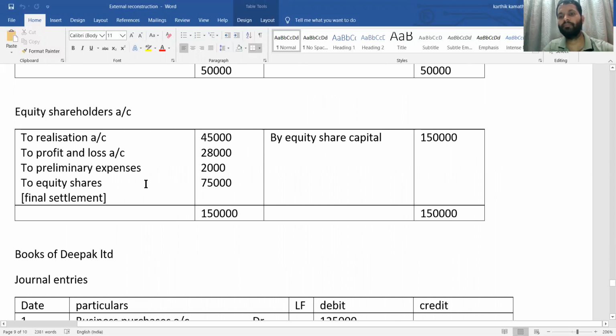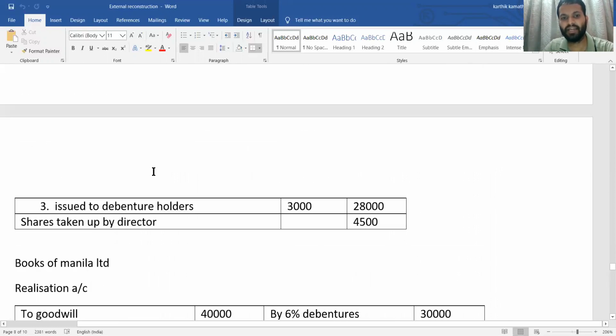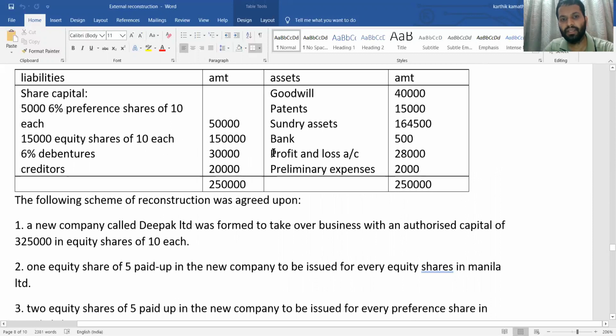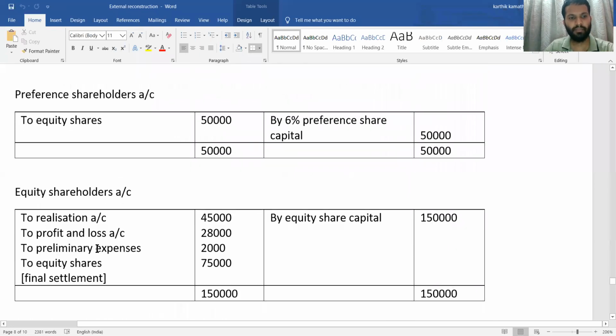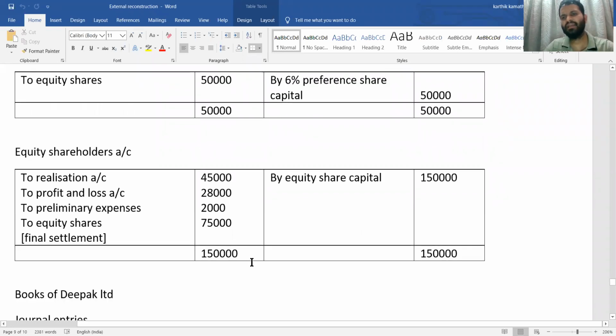Then the profit and loss and preliminary expenses information is given in the asset side of the balance sheet. Since it is given in the asset side of the balance sheet, we are going to write it in the debit side of equity shareholders: to profit and loss account 28,000, to preliminary expenses 2,000. Then final settlement to equity shareholders in equity shares, as per the working note purchase consideration, is 75,000. So the total of the equity shareholder account is 1,50,000 on both sides. These are the ledger accounts you need to do in the books of the transferor company.